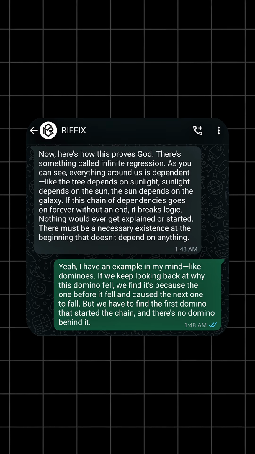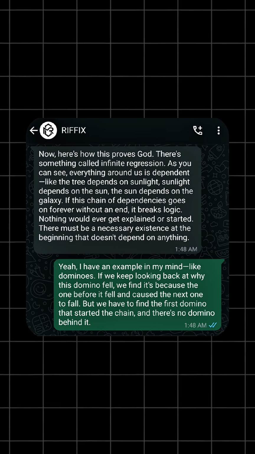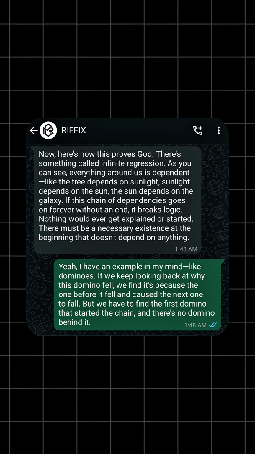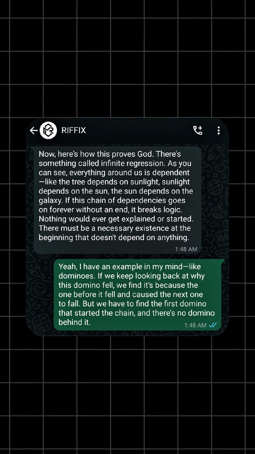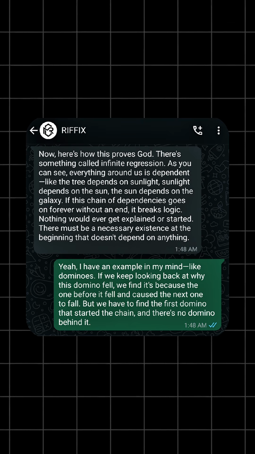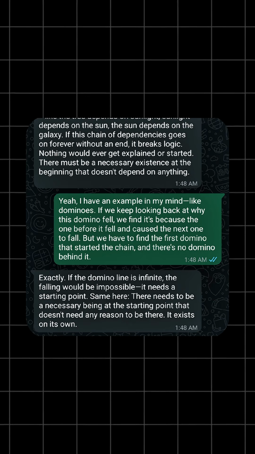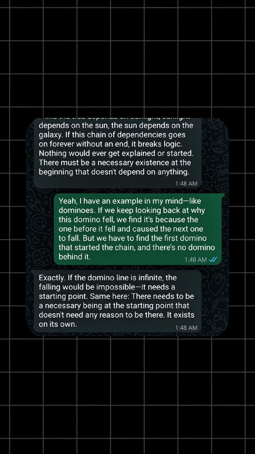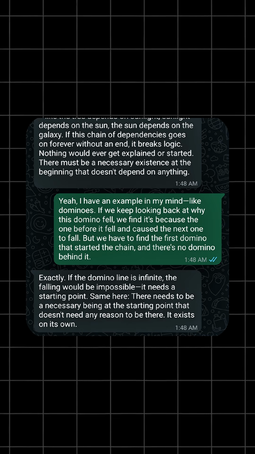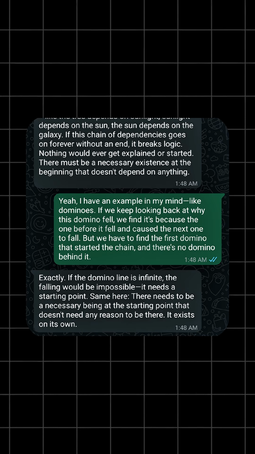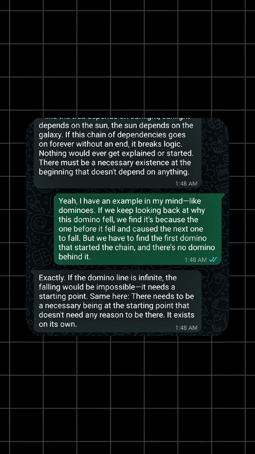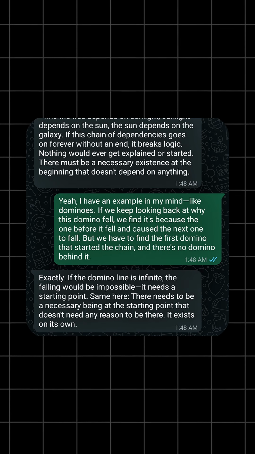Yeah, I have an example in my mind. Like dominoes. If we keep looking back at why this domino fell, we find it's because the one before it fell and caused the next one to fall. But we have to find the first domino that started the chain, and there's no domino behind it. Exactly. If the domino line is infinite, the falling would be impossible. It needs a starting point. Same here. There needs to be a necessary being at the starting point that doesn't need any reason to be there. It exists on its own.